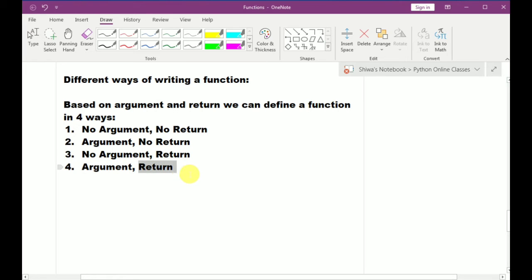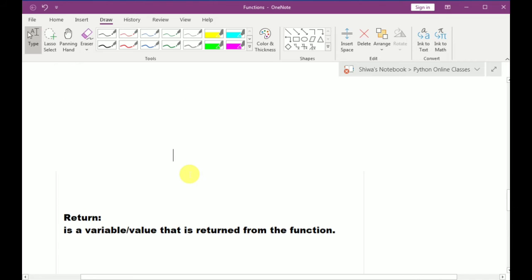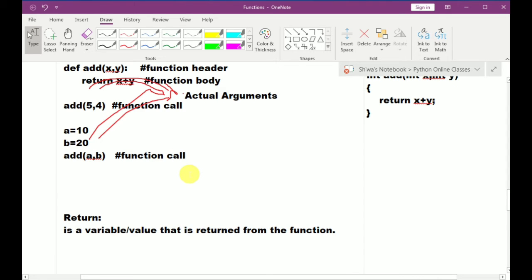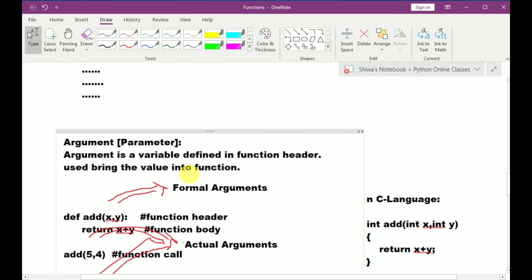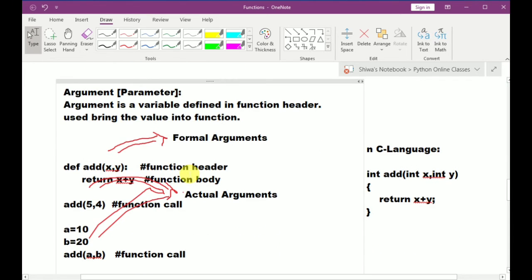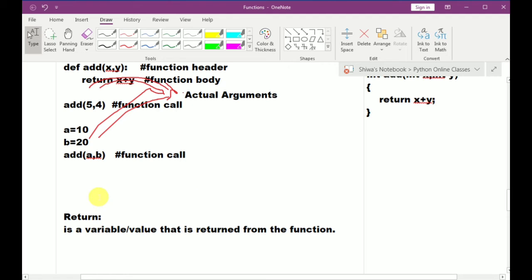So just now we discussed argument and return. What is the purpose of argument? Argument is to bring the value into the function. Then why are we using return? Return is used to carry a value outside of the function.